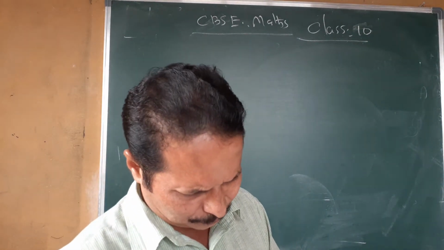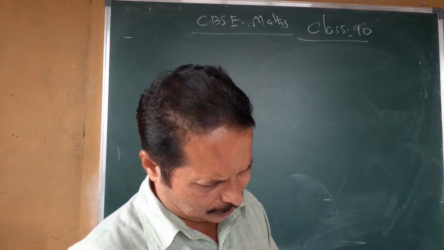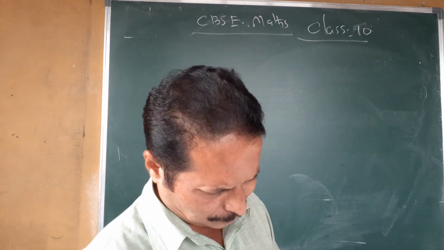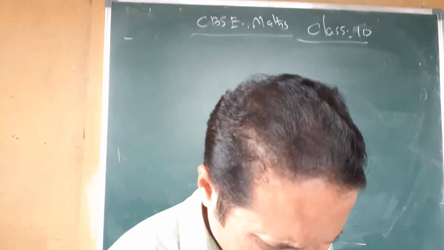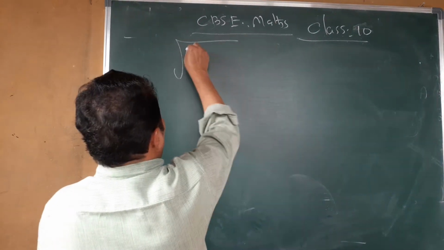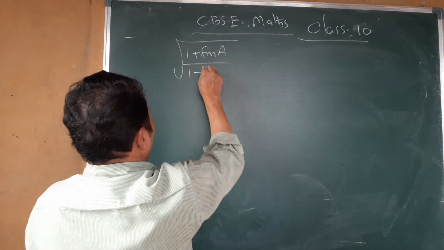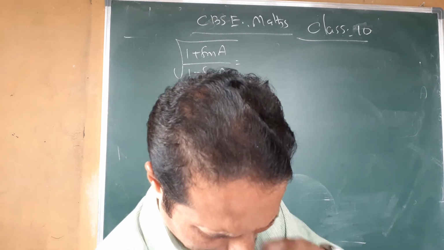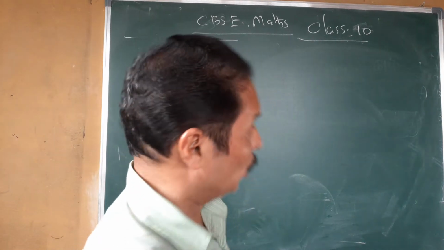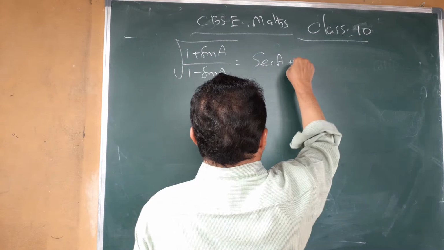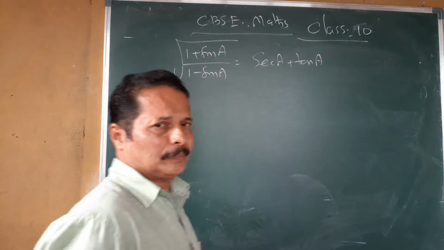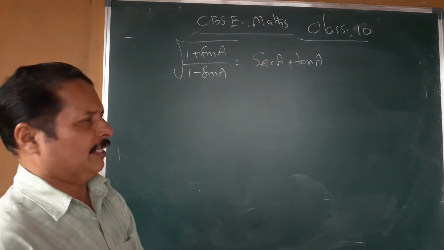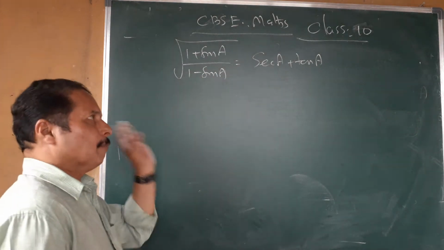Now prove that better, you write it. Prove that root of (1 plus sin a by 1 minus sin a) equal to sec a plus tan a. I think the problem is difficult, not too difficult, but comparative.